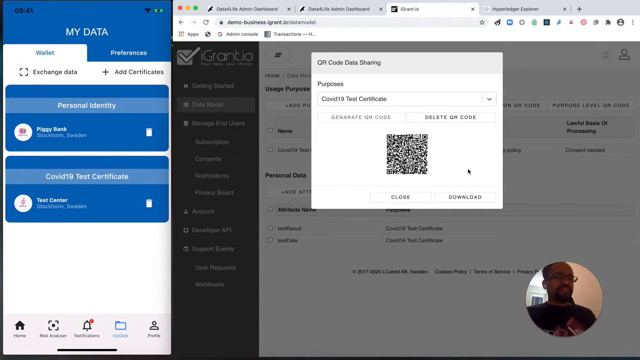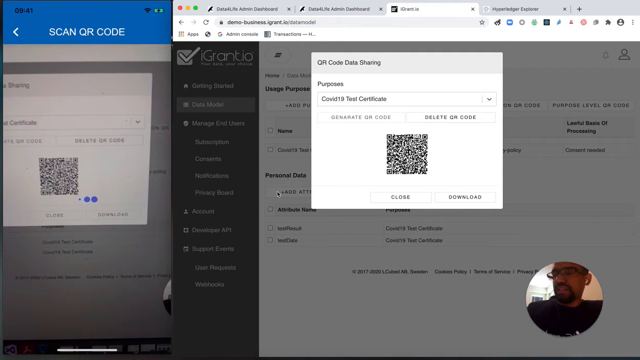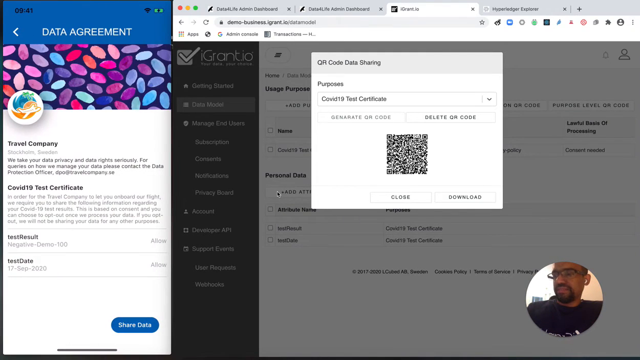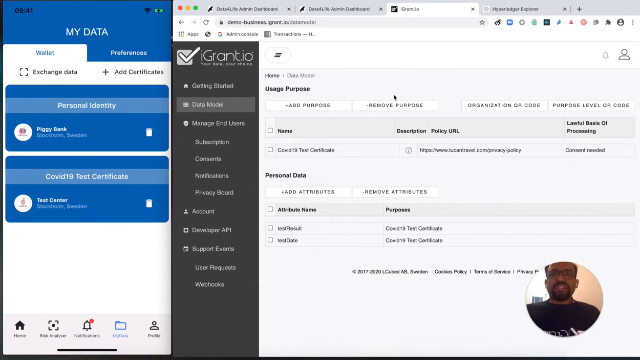Now I'm at the check-in desk, and this QR code could be pasted on the check-in desk, and I use the exchange function again to scan so that I can actually transfer my test results. In this case, I see that it's a travel company and the usage purpose is COVID test certificate, and I can see that they require these two attributes. I'm happy with it because I know that I need to travel, and then I share the data to the travel company. And the data is actually transmitted to the travel company.